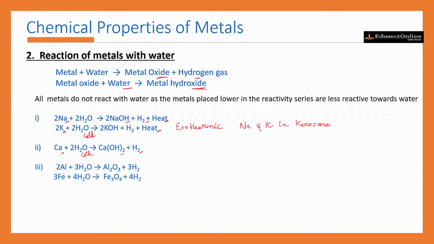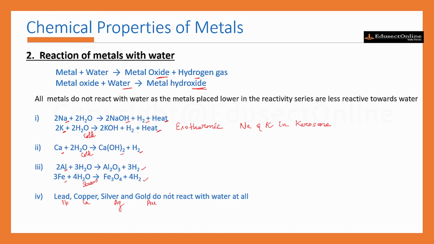The next is about aluminium, iron, and also zinc. They do not react with cold or hot water, but they can react with steam. So aluminium can react with steam, that is, this H2O represents the steam, forming aluminium oxide and hydrogen. And the same, iron can react with steam, forming ferrous oxide and hydrogen. Then next is lead. Lead, copper, silver, gold, they do not react with water at all.